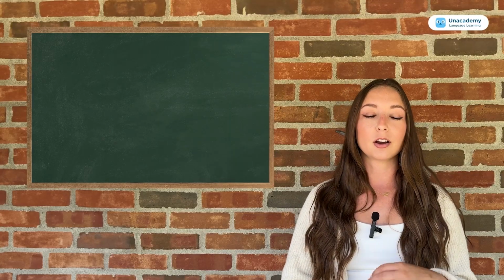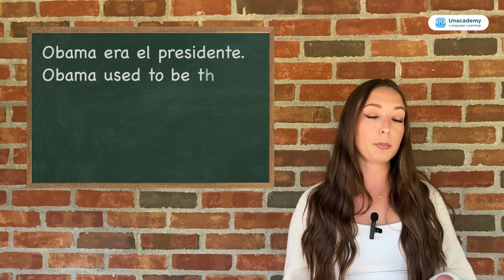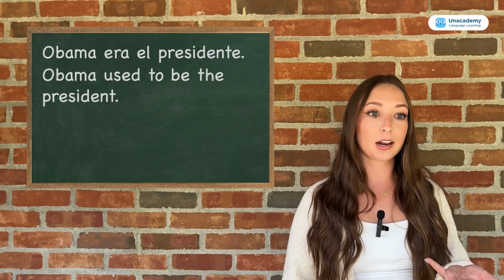So you could say, Obama era el presidente. Works. Obama used to be the president. Because again, era can mean was or used to be. But still, as a Spanish speaker, if you say Obama era el presidente, I'm thinking you're going to follow it up with something else, okay? He used to be the president. He was the president, okay? But that is not letting me know that it's a specific time frame. I'm on the edge of my seat. What are you going to say next?